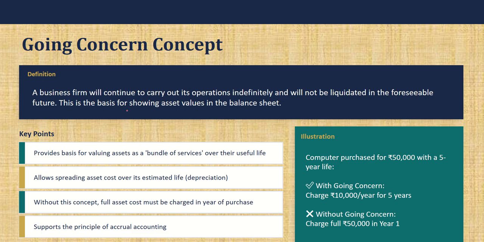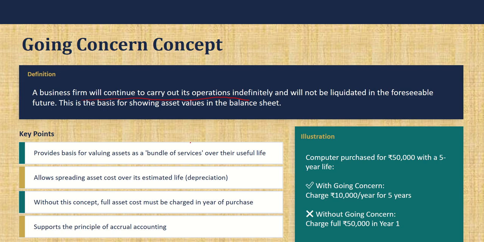Then next is the going concern concept. This concept assumes that the firm will continue to carry out its operations indefinitely, for a considerable period of time. Nobody starts a business just to end it within a year or two.